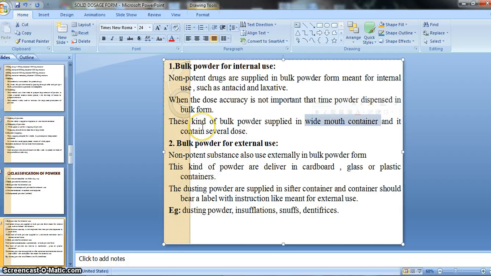So these two types we will discuss in our next class, right? So this is all about today's lecture. This is the classification portion we have done today, right? So thank you, and if you have any queries or difficulties, then share with me or ask me, right? So thank you.